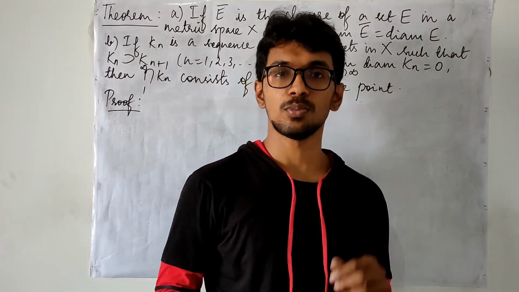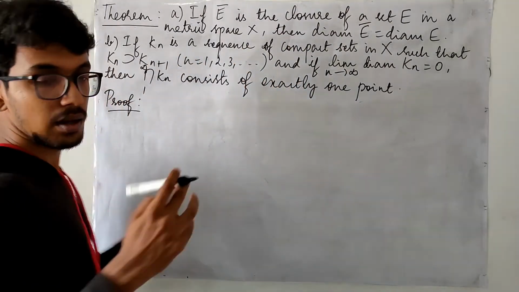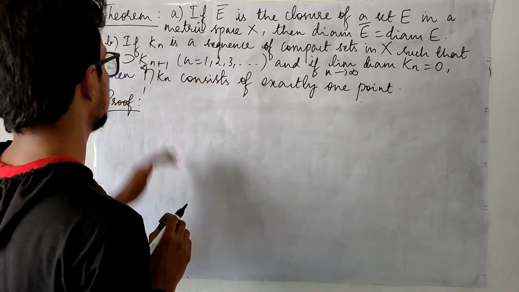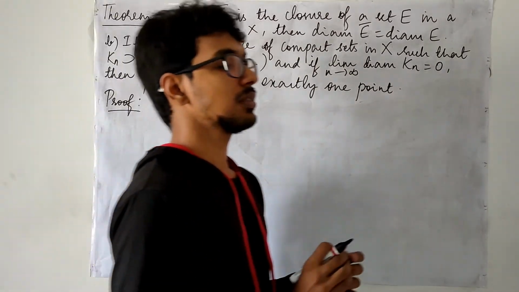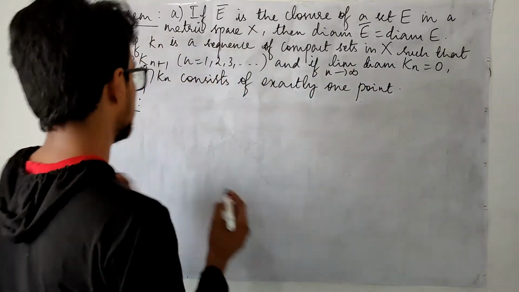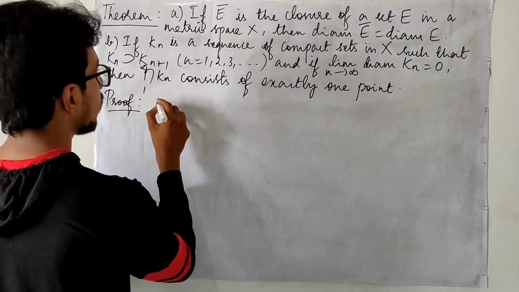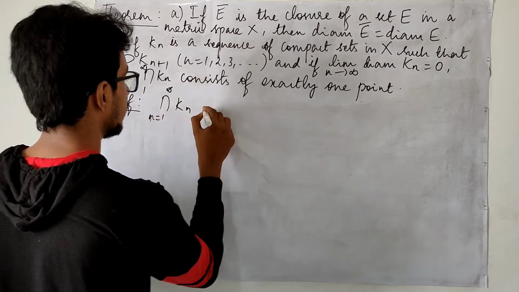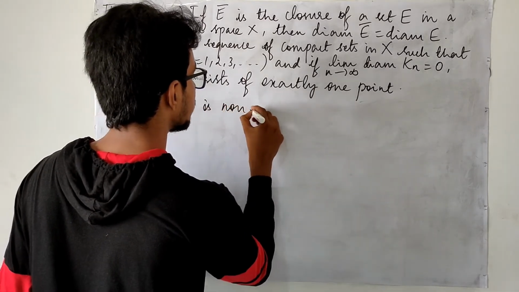That is what we are supposed to prove in this theorem. This is a sequence of compact sets in X such that these things hold. With the help of one of the previous theorems that we have studied, this intersection of Kn, where n runs from 1 to infinity, is non-empty.